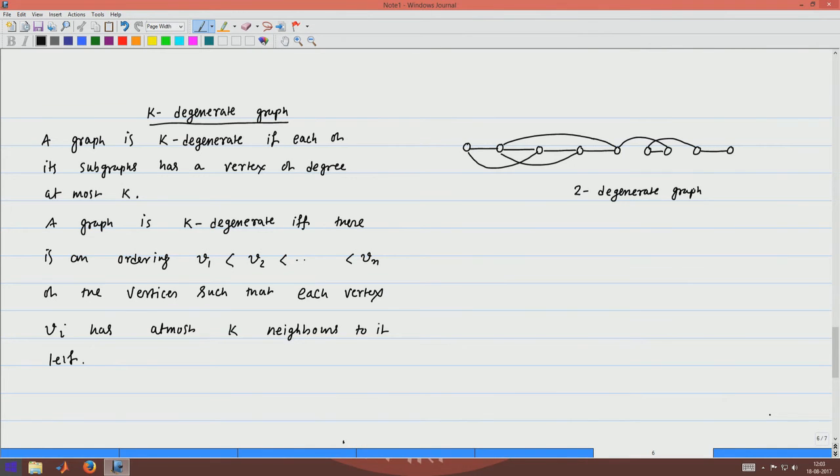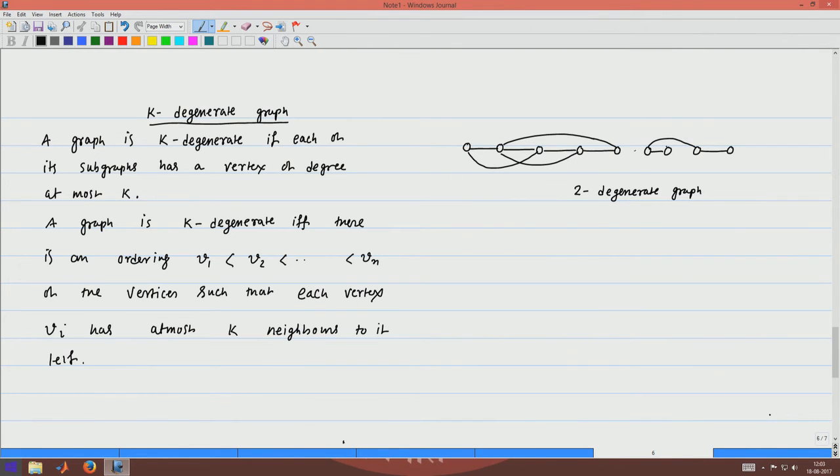Because now you take any subgraph of this graph, then you can always see, suppose I remove this edge, I take this subgraph of this graph. Now, it is always true that the rightmost vertex has degree at most 2. So, that ensures that the graph is 2-degenerate, because each of its subgraphs has a vertex of degree at most 2.